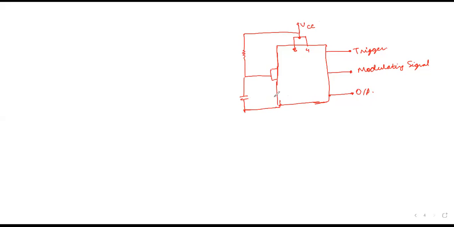Here it is pin number 1, pin number 2, pin number 3, 4, 5, 6 and 7. Okay, so these are the pin numbers of the 555 IC. Here it is R and C. So this is a pulse modulator.